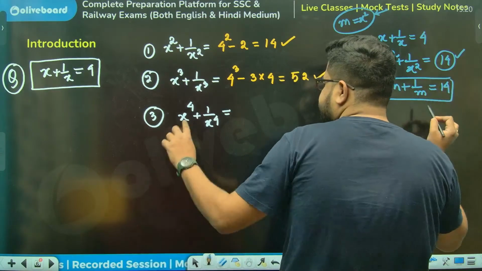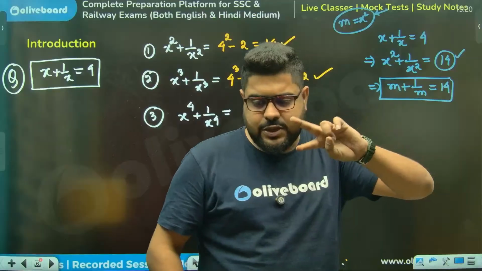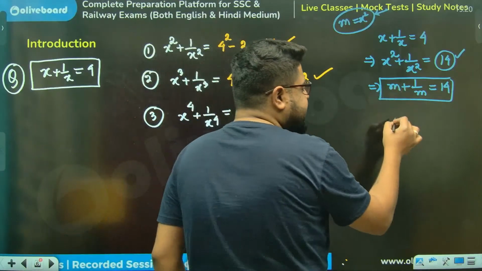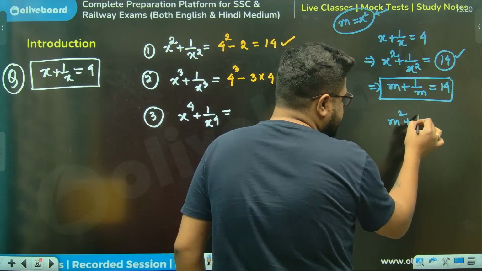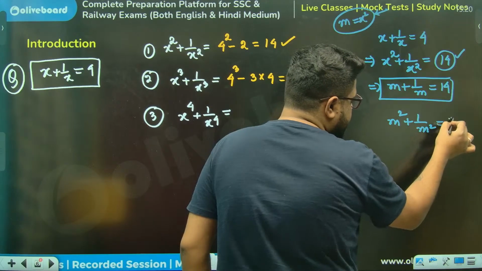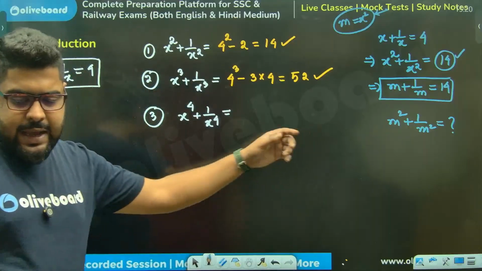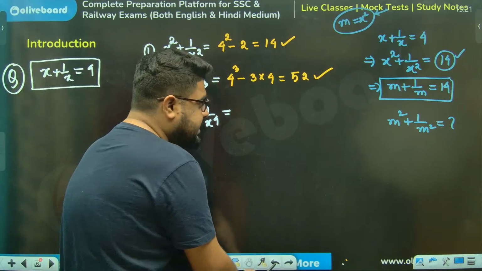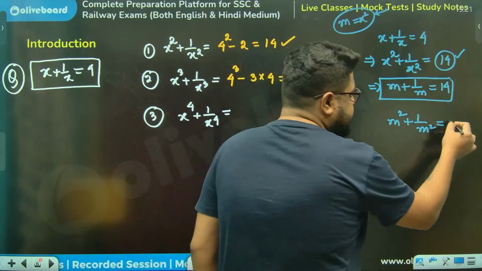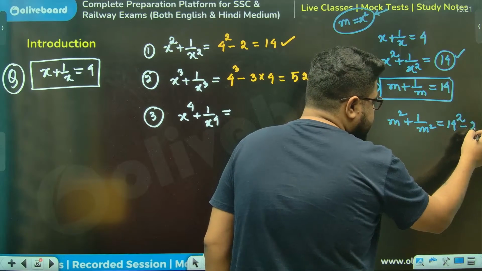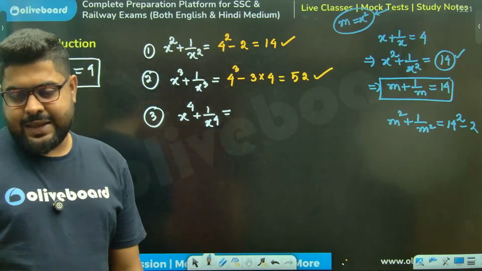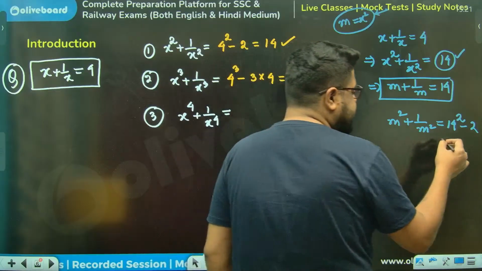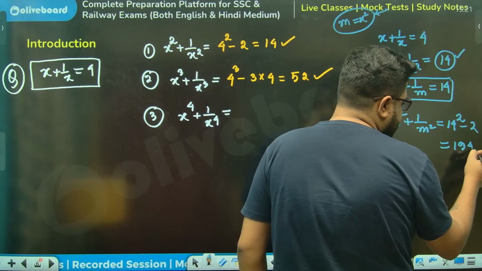And the question now looks like x to the power 4 means x square square, square of x square. So x square means m. So ultimately, we need m square plus 1 by m square value. Can I say this? We need m square plus 1 by m square value. And if that is the situation, just repeat the process once more, sir. 14 square is 196 minus 2 is 194.